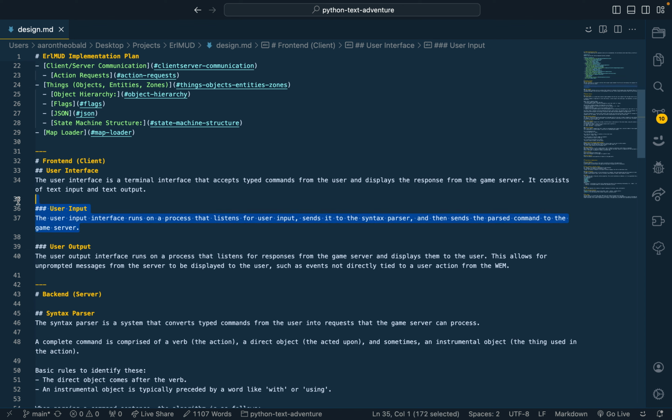So you type in a message, it shoots it off to the server, which processes it and sends an output message to your terminal, which then prints it off.